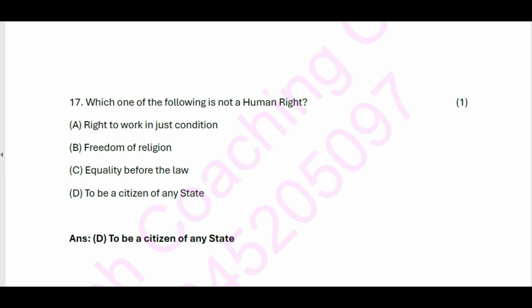17. Which one of the following is not a human right? A. Right to work in just condition. B. Freedom of religion. C. Equality before the law. D. To be a citizen of any state. Answer: D. To be a citizen of any state.